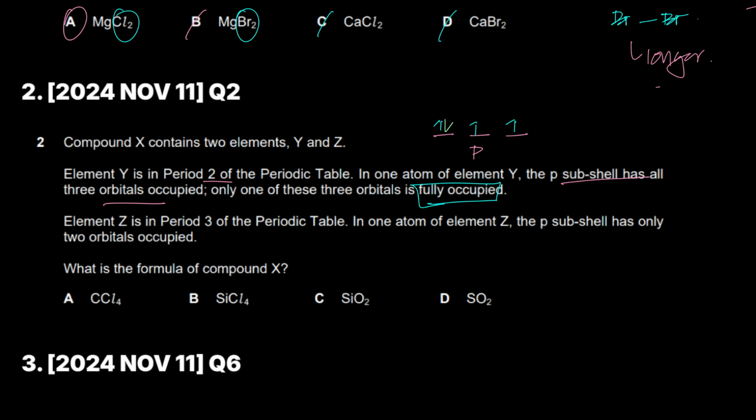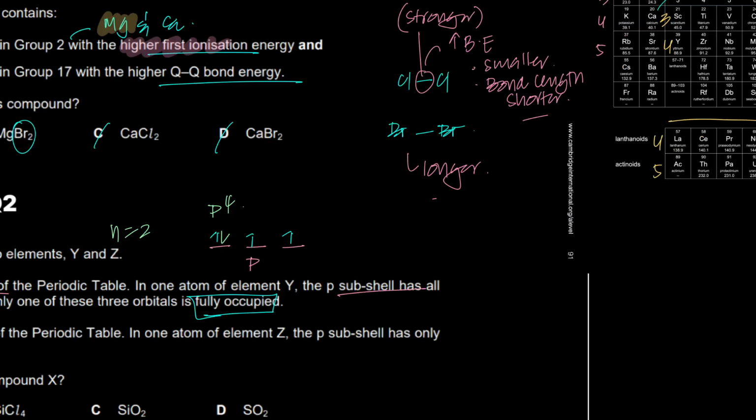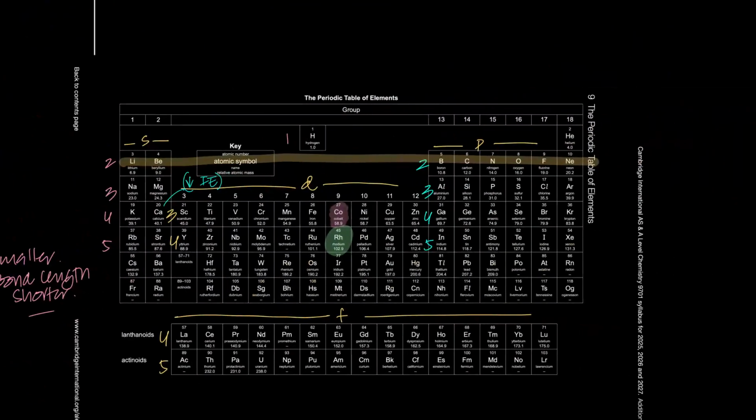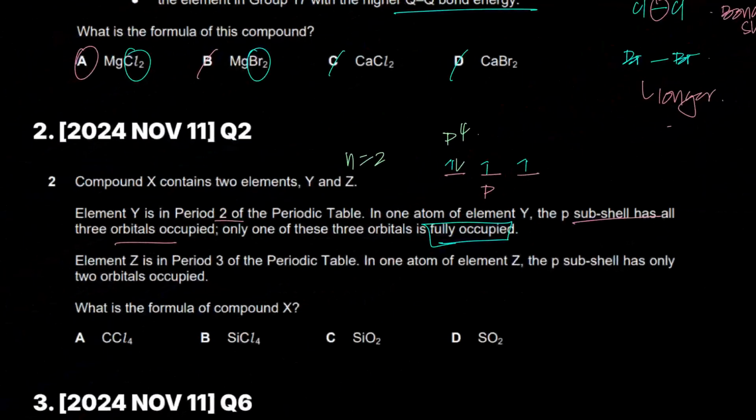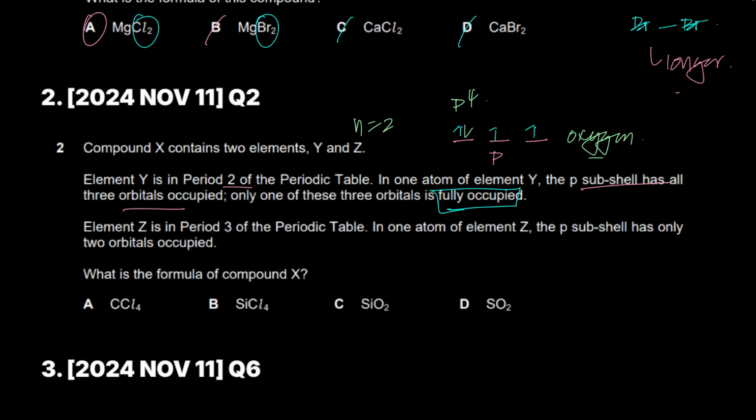So which element are we talking about? It's P4. It's in period 2 and it is P4. Which fella is P4? So this is period 2. This is P1, P2, P3, P4. So you're effectively talking about oxygen. Oxygen right here. So this fella is oxygen, right? And therefore, if I just look at the options, B and A are wrong because oxygen should be there, right?